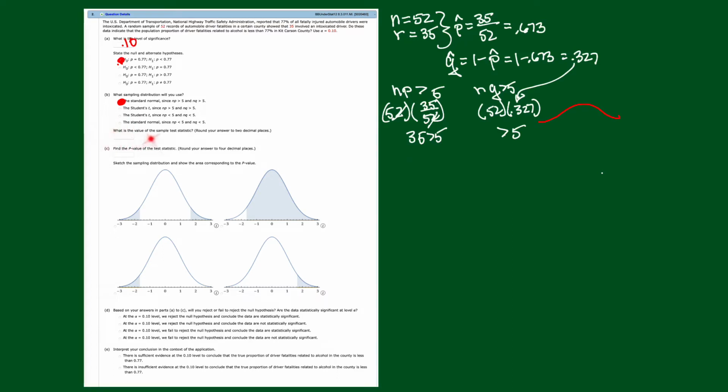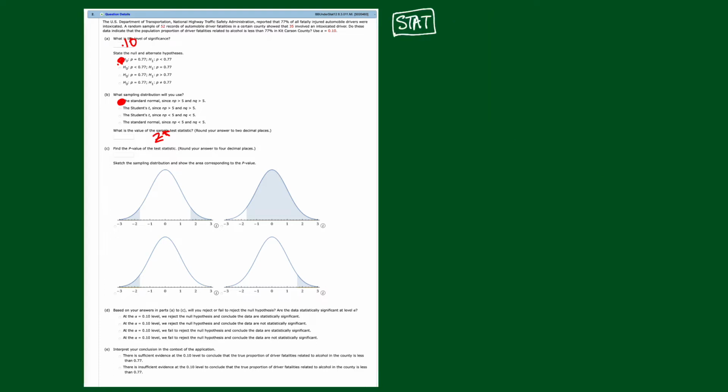Now, what is the value of the sample test statistic? This is going to be Z star, and we're going to get it using the calculator. There's a conversion formula for it, but we can get it on the calculator. So let's go to our calculator and type all this in and run a one proportion Z test. On your calculator, press the stat key over to the test key.